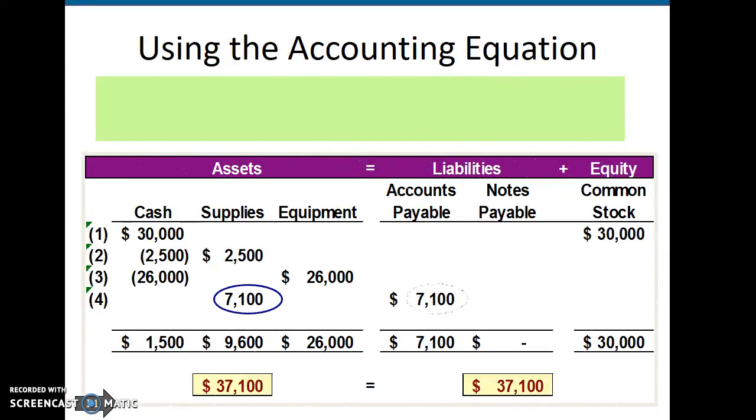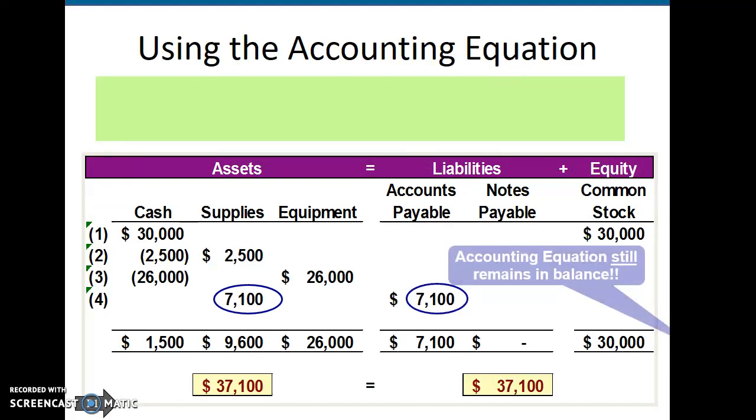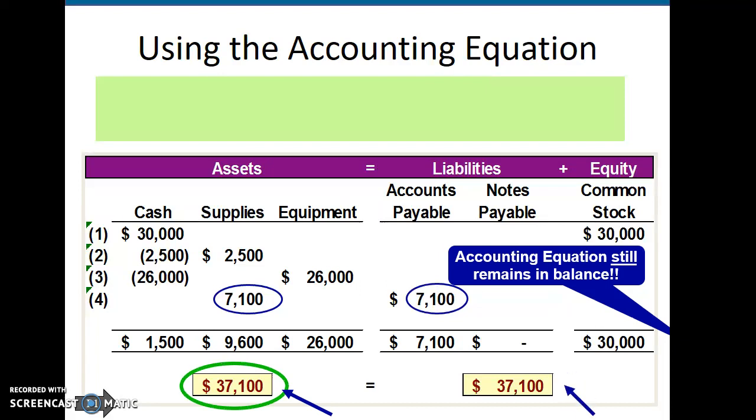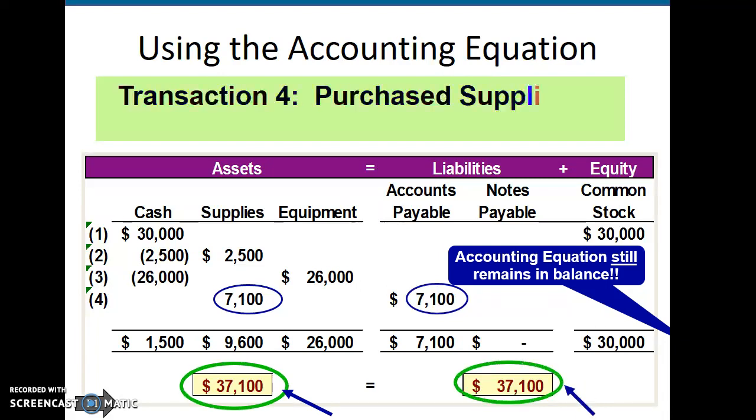As you can see, supplies have increased by $7,100. But also we incurred an accounts payable of $7,100 on the other side of the equation, which now gives us a total of $37,100 in assets and $37,100 in liabilities plus equity.